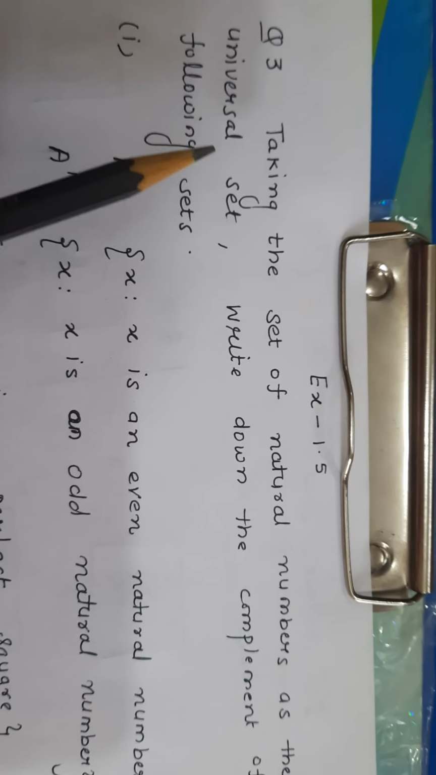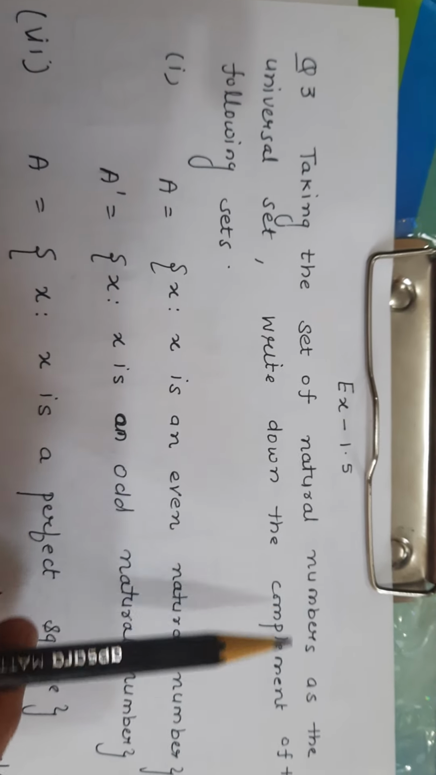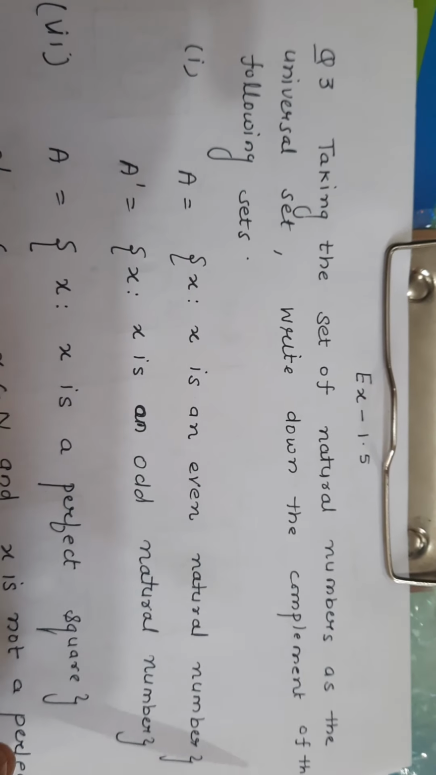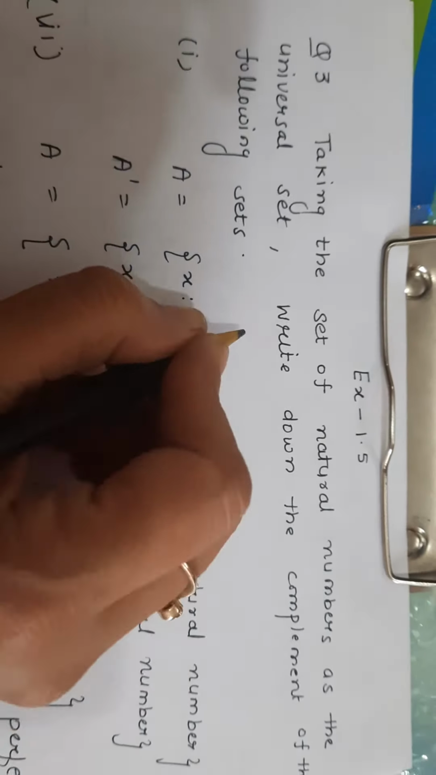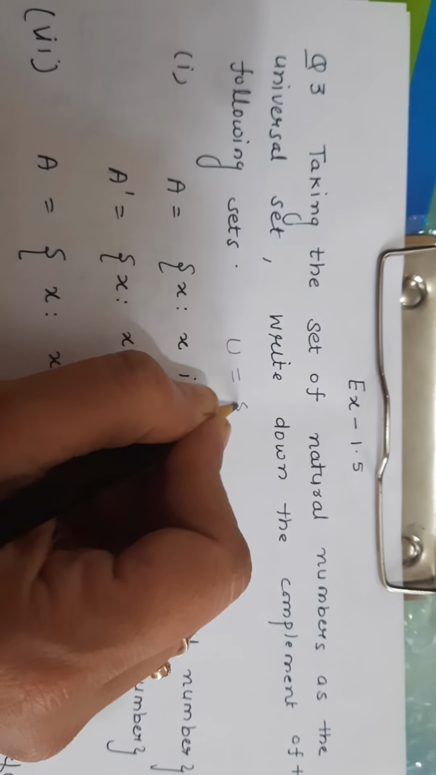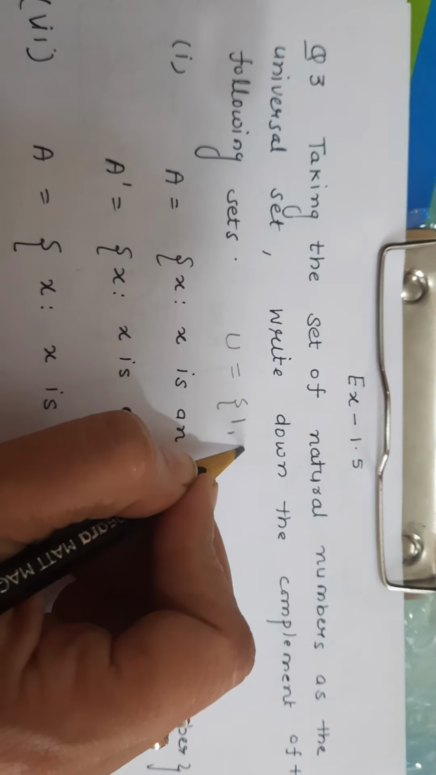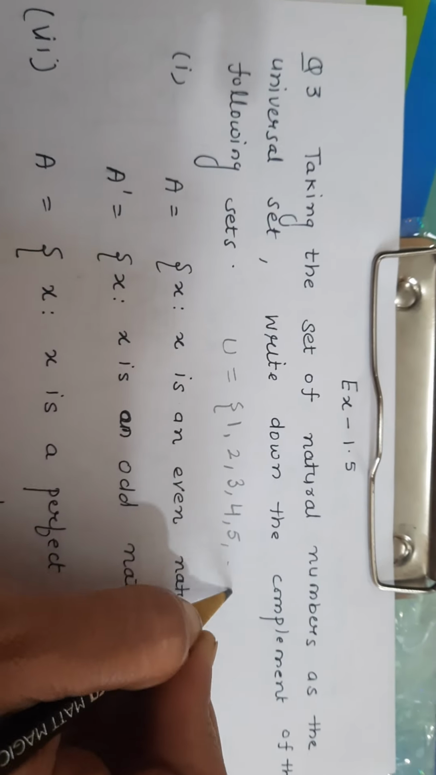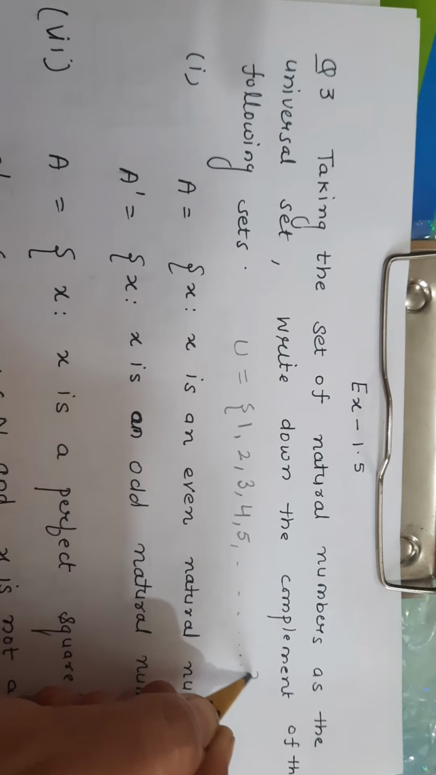Now, question number 3: taking the set of natural numbers as the universal set, write down the complement of the following sets. So, the universal set is given to be the set of natural numbers. The natural numbers start from 1: 1, 2, 3, 4, 5 and so on. The naturals are infinite, right?